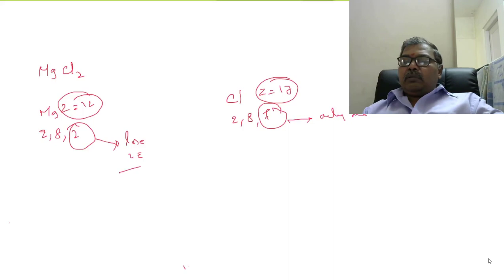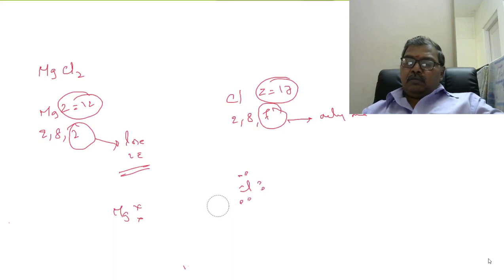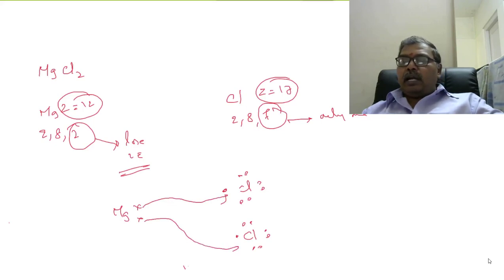But magnesium has to lose 2 electrons. Next, another chlorine. This chlorine also requires 1 more electron to get stability. So magnesium loses 2 electrons and those 2 electrons are gained by 2 chlorine atoms.